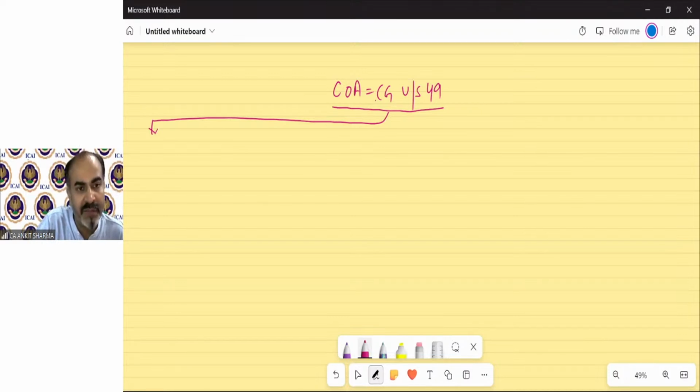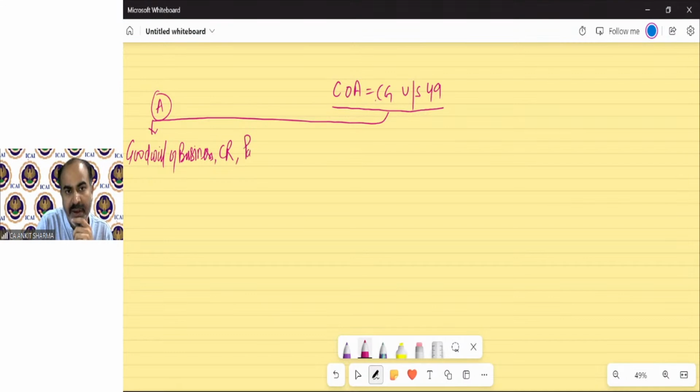So first case, case number A. We need to find the cost of acquisition in case of goodwill of business, then if you have copyright, patent, trademark, etc. If you can see, we are talking about intangible assets.